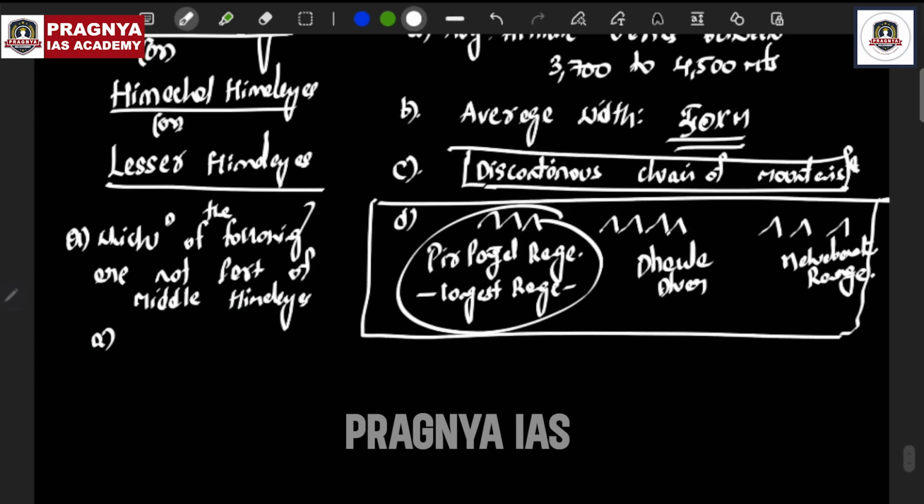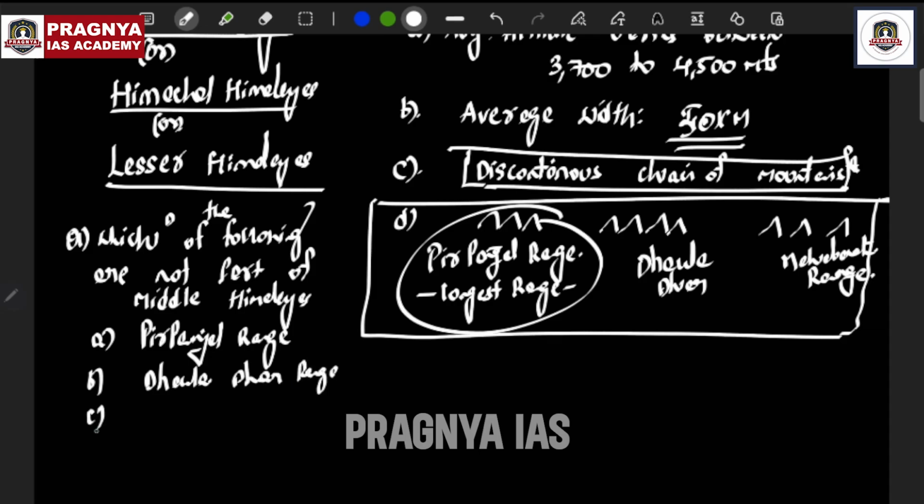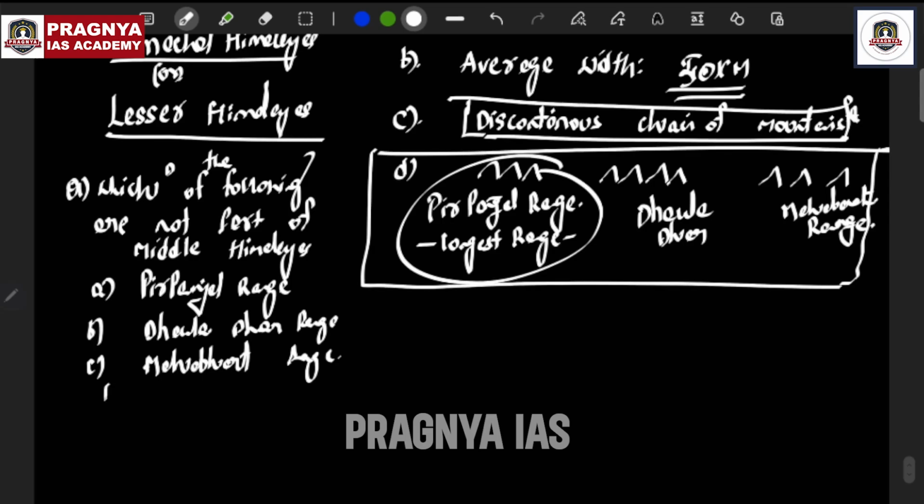Option A, the Pir Panjal range. Option B, the Dhauladhar range. Option C, the Mahabharat range. And option D, the Ladakh range.